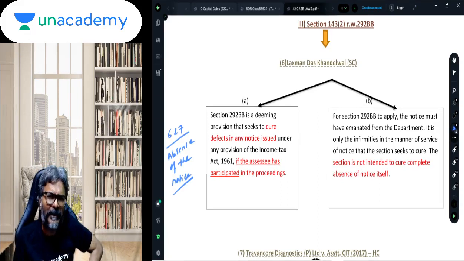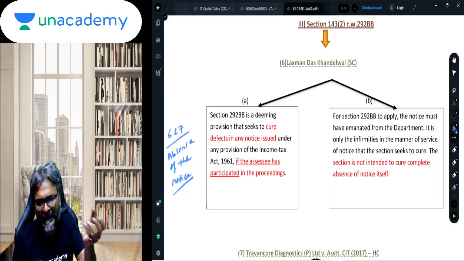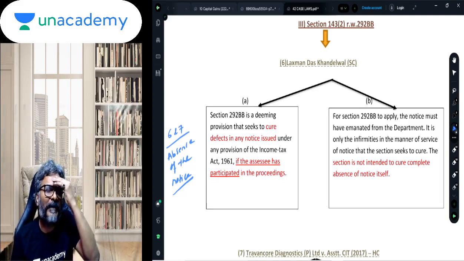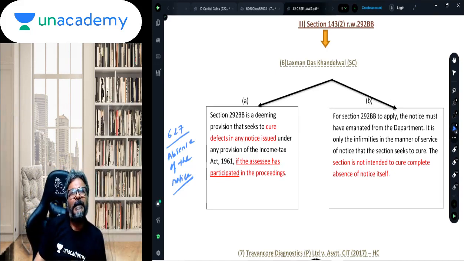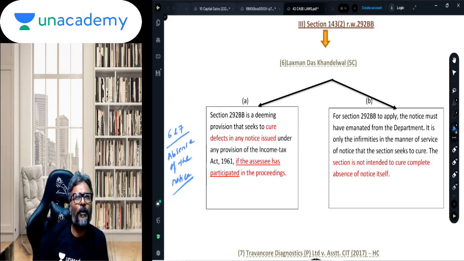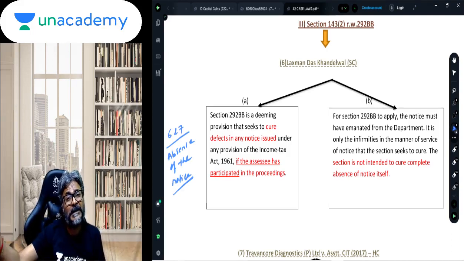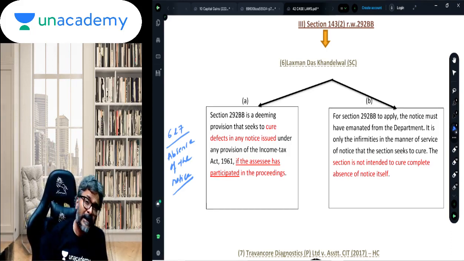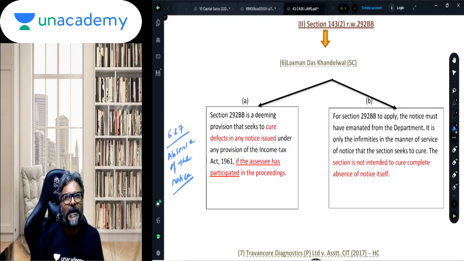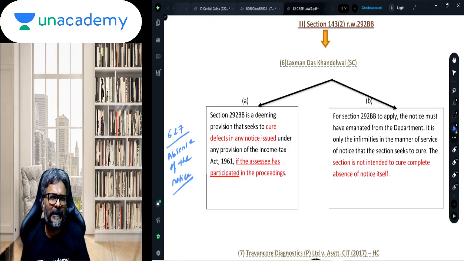For example, the notice may have been served after the time limit, but still the assessee has participated in the proceedings without raising any objection about its validity. For this kind of context, 292BB comes into the picture to say that the notice will be deemed to be valid if the assessee has cooperated in the proceedings without raising any objection before the AO.